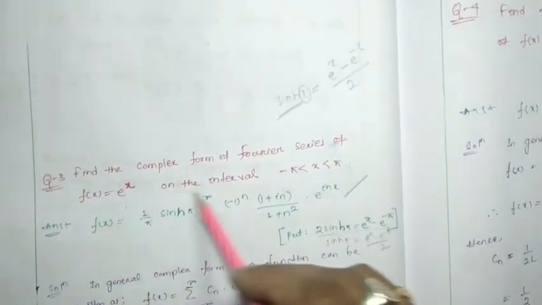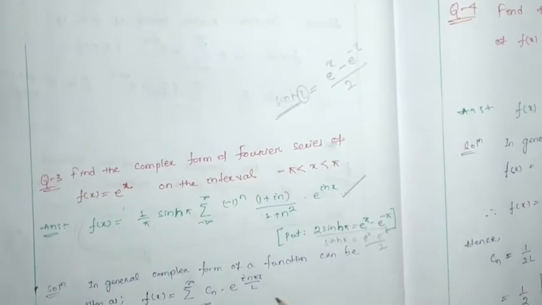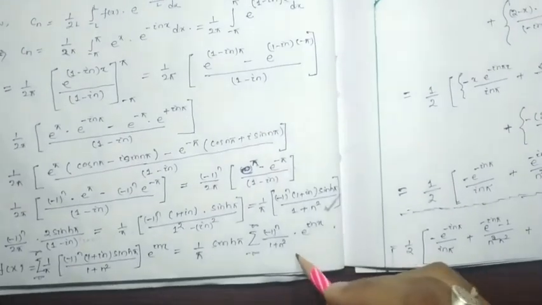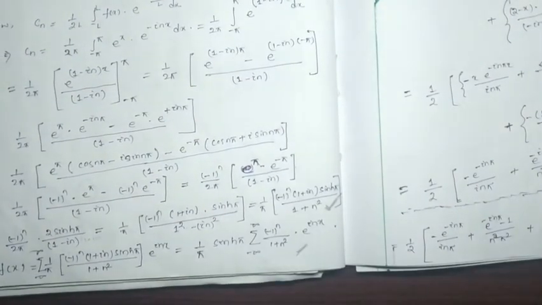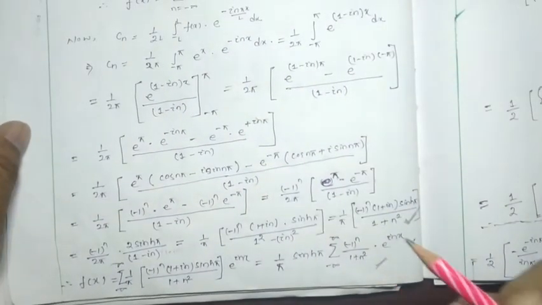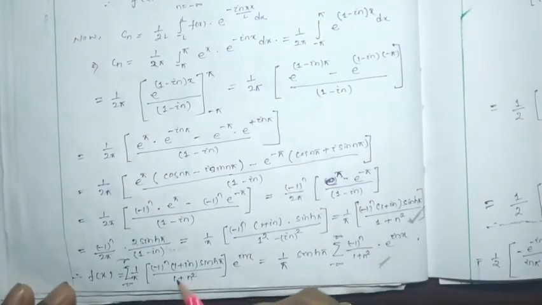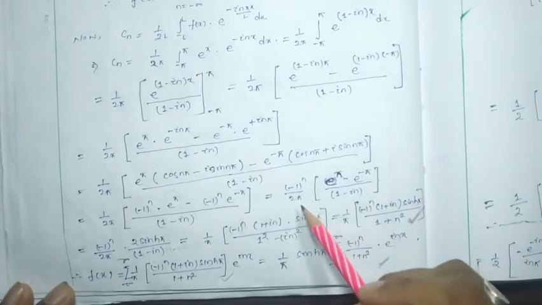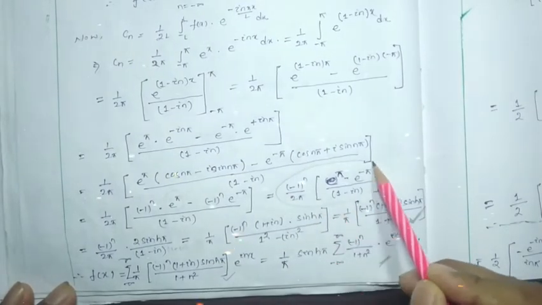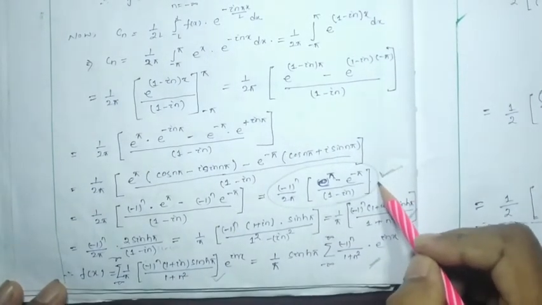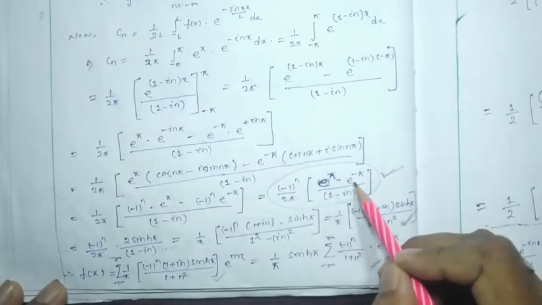One thing I am going to suggest here: I already gave you the answer, it will be this much. To verify that answer, I did up to this much, right? Suppose in the exam the answer is not given to you, then what are you going to do? This answer is also possible. That means if this is here, I got the Cn value also, this one. In this term I have substituted e to the pi minus e to the minus pi, right?